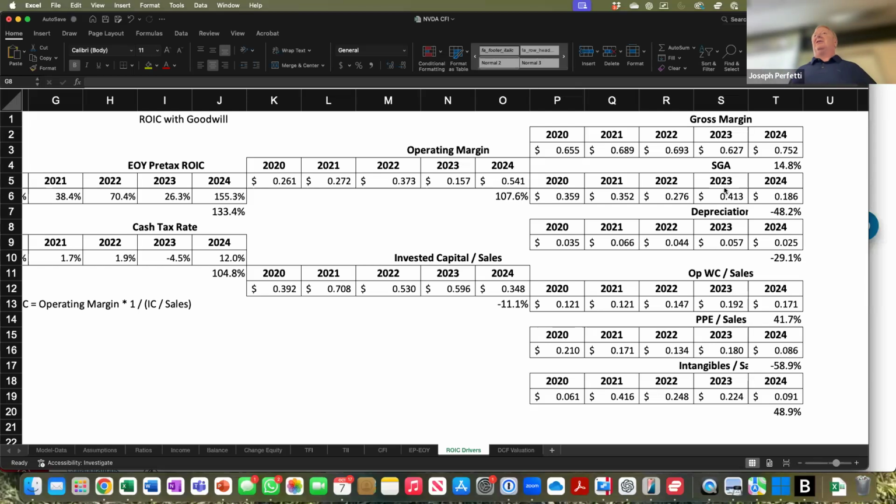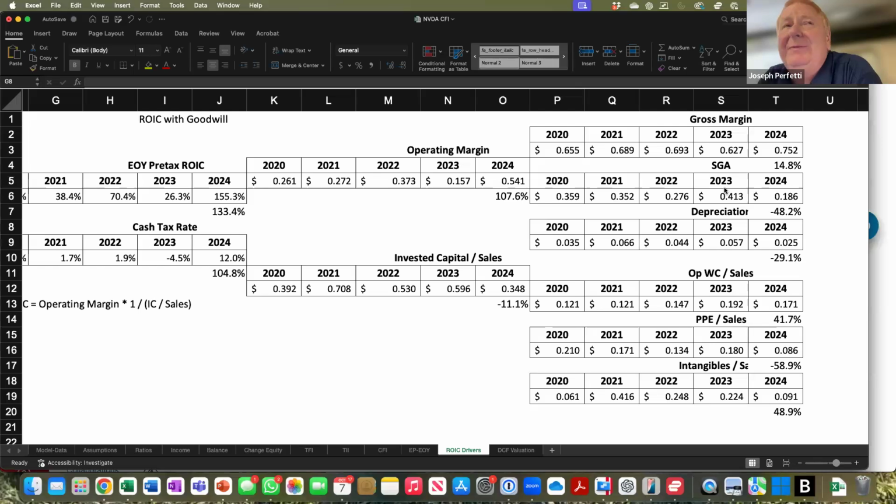No different than if you were an analyst working on Wall Street, these are the things that would jump out as big outliers. If you don't see any big changes, you don't have to really talk about them. And if you see some noticeable trends, for example, that overall we saw the gross margin generally improve year over year, with the one exception of 23. We saw the depreciation get worse for a few years before it improved in 2024. Just noticing a couple of trends.